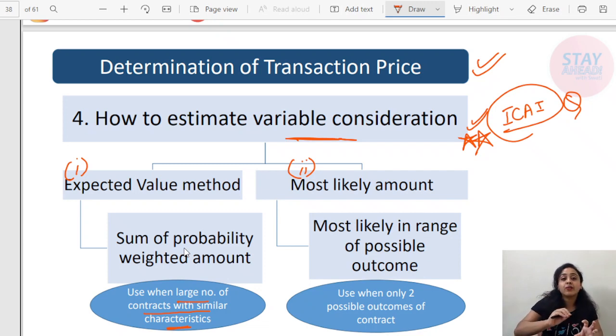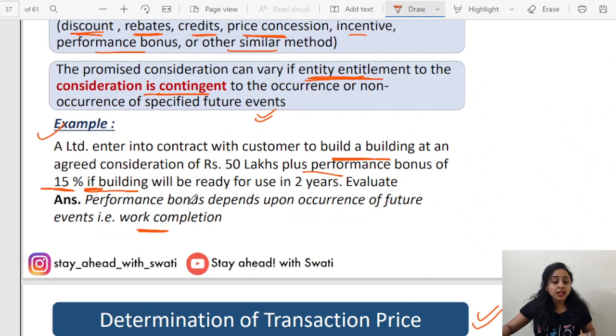It will be used, very important, when there are a large number of outcomes. When only 2 outcomes are possible, either heads or tails, either yes or no, either you have to pay or not. If you talk about the previous example, there is a performance bonus of 15%.